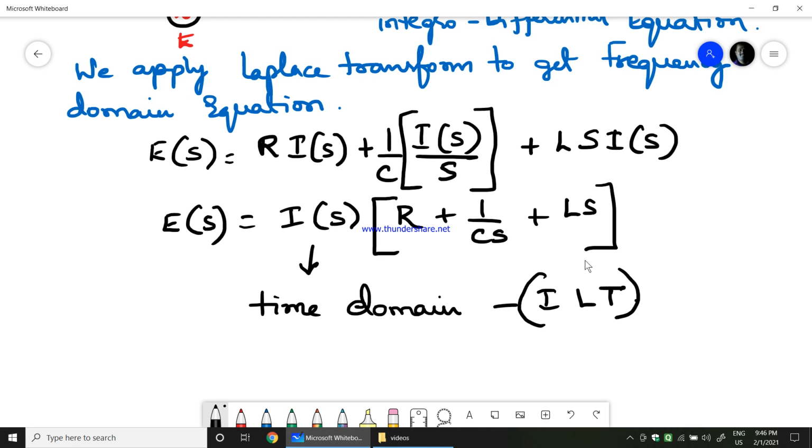Standard form means we need to get the equation into such a form where I can apply inverse Laplace transform. You can't just apply inverse Laplace transform to the equation you get after applying the Laplace transform. You need to convert it, using partial fractions and so on, into a standard S domain equation where you can apply inverse Laplace transform and get back the time domain equation. Once you get back the time domain equation after applying the inverse, you will get the result in terms of sine, cos or e power.